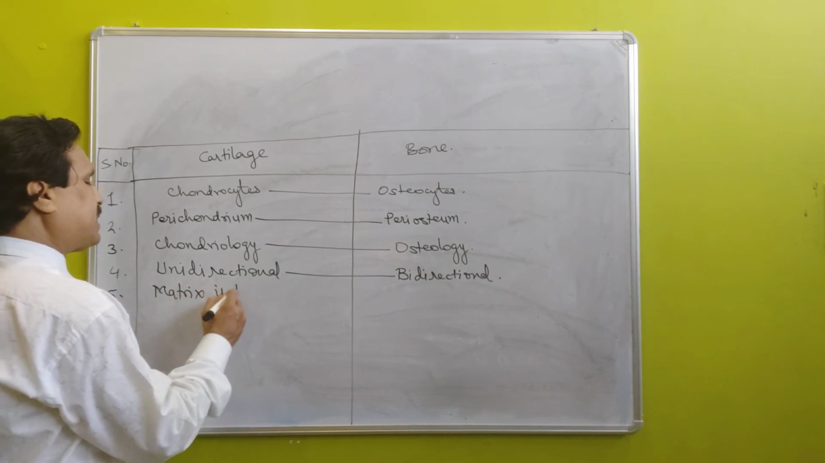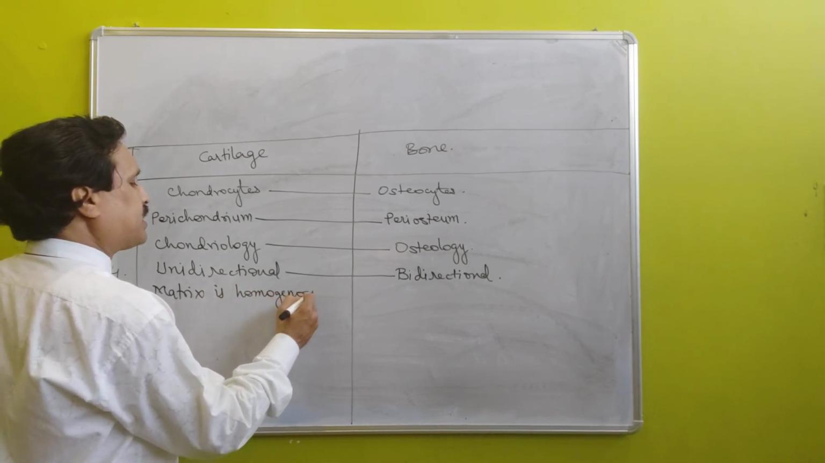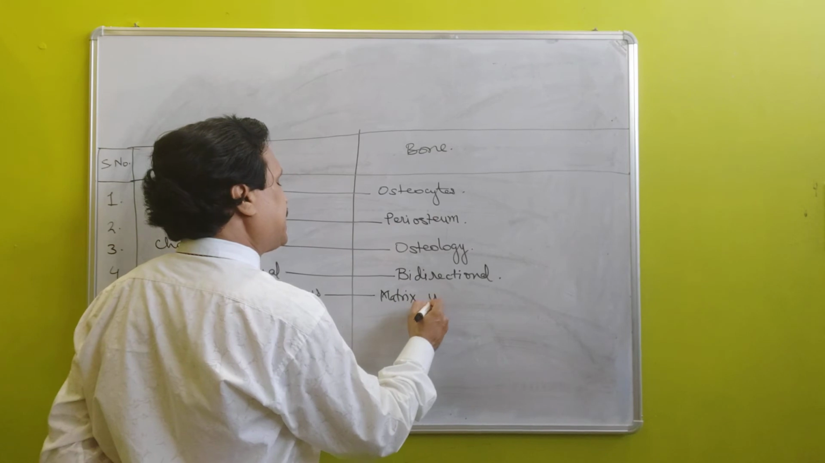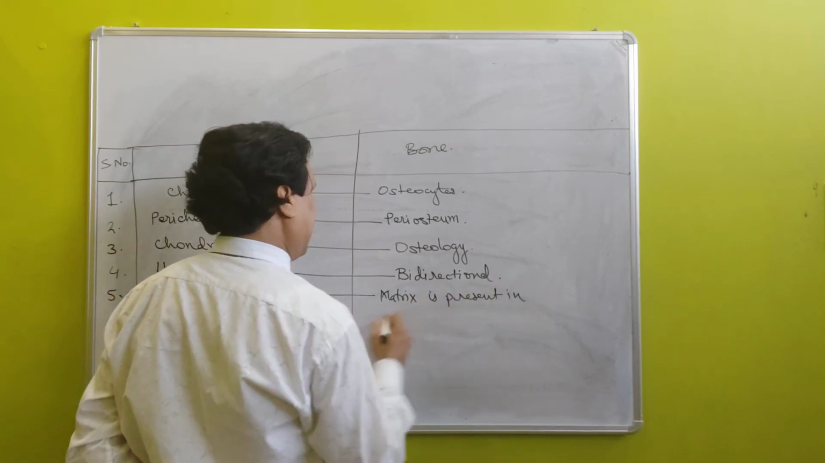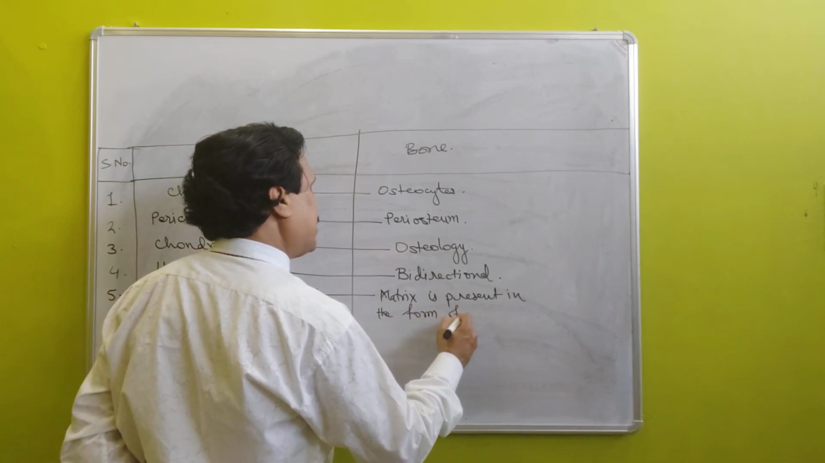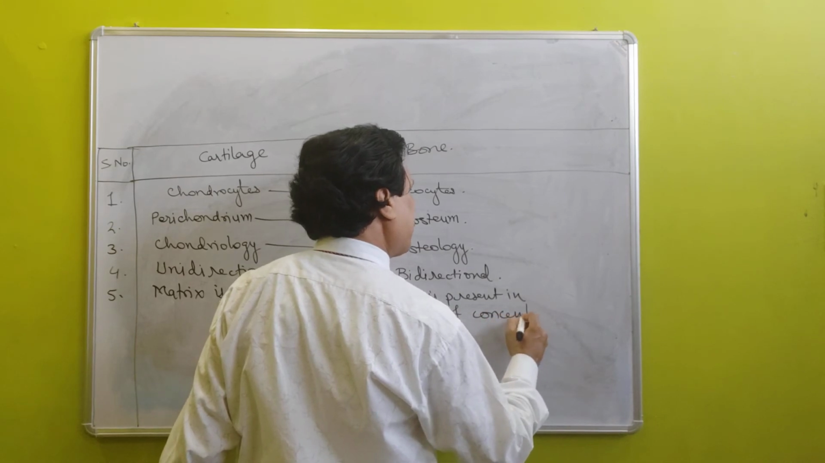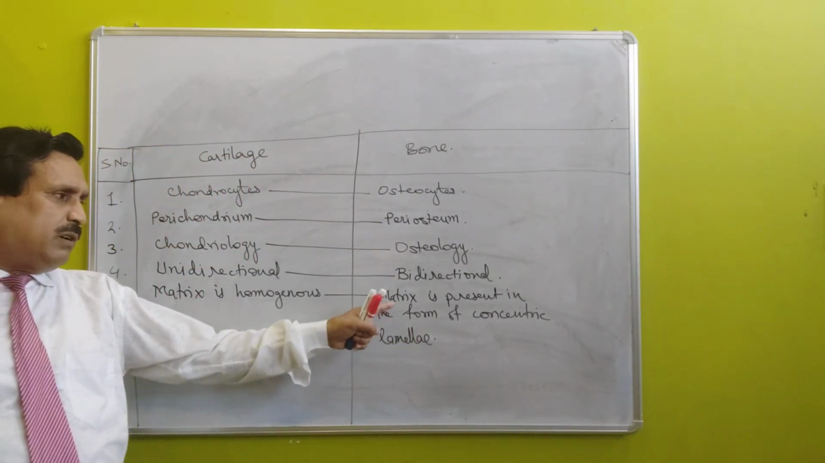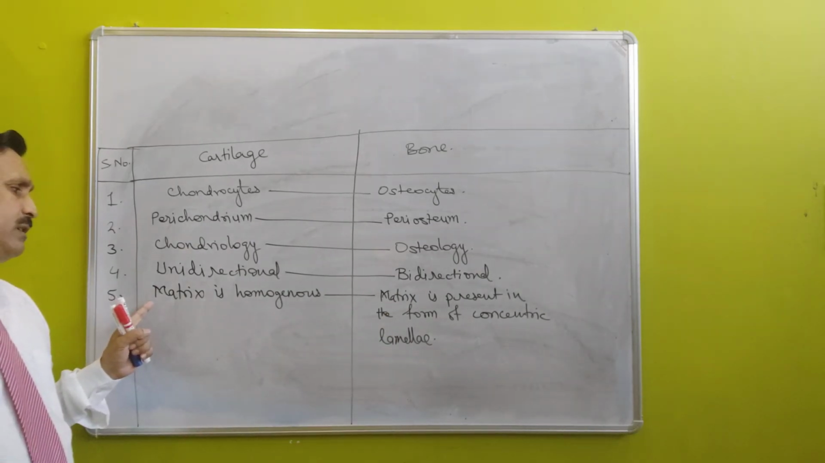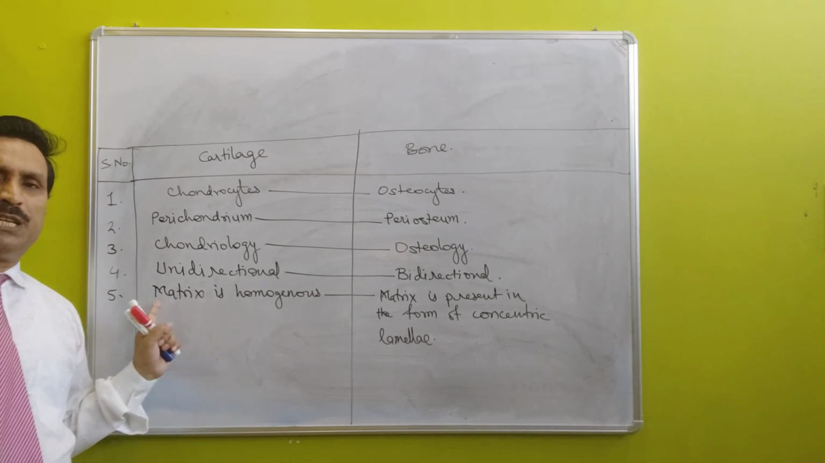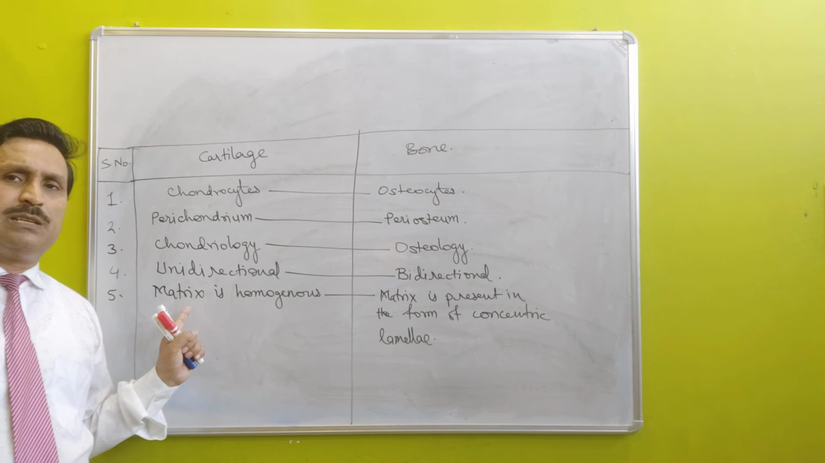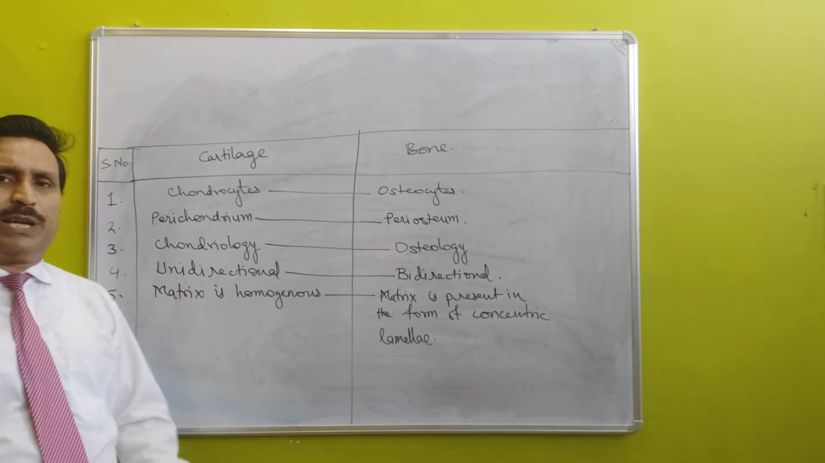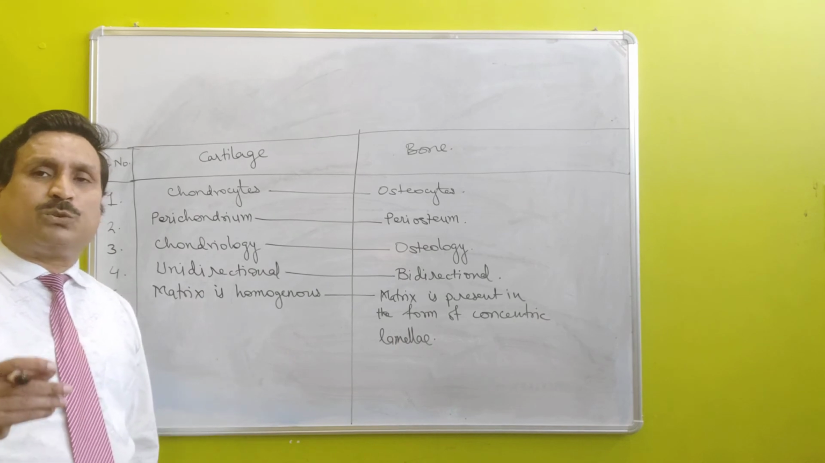Matrix of bone is present in the form of concentric lamellae, whereas matrix of cartilage is homogeneous and is present throughout the cartilage, and cells are present in series or scattered here and there in hollow space known as lacuna.